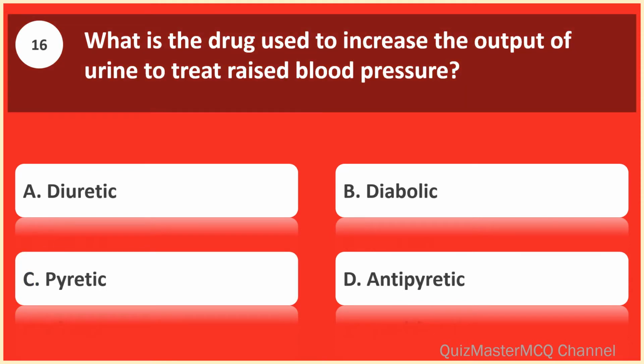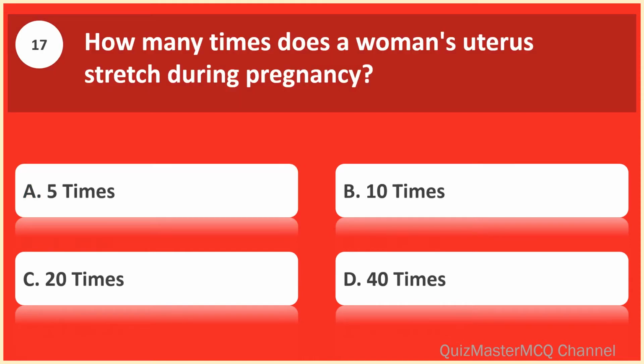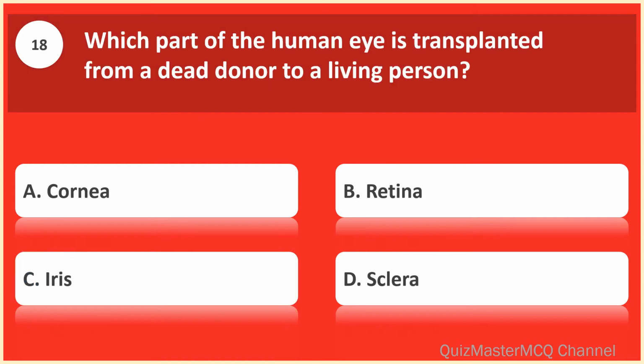What is the drug used to increase the output of urine to treat raised blood pressure? Diuretic. How many times does a woman's uterus stretch during pregnancy? 20 times. Which part of the human eye is transplanted from a dead donor to a living person? Cornea.